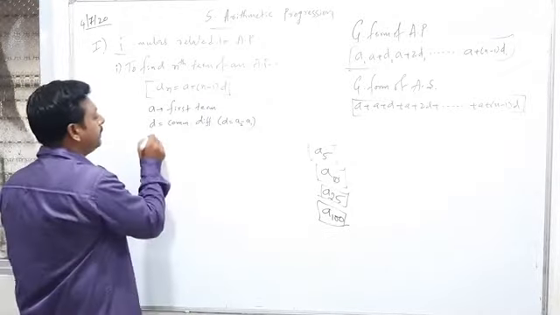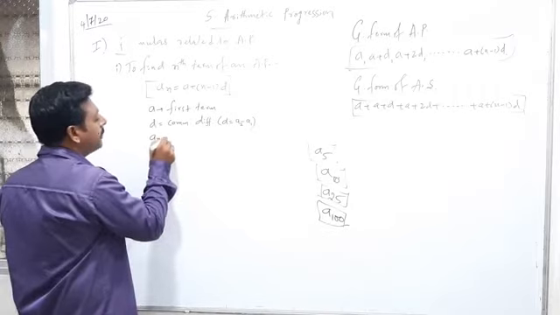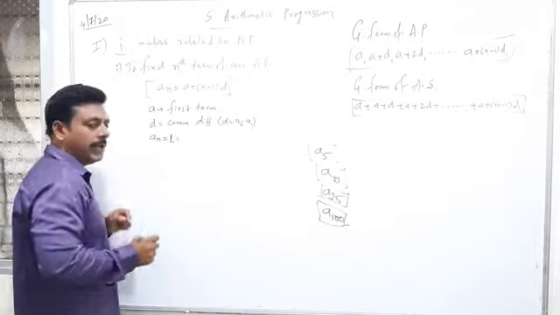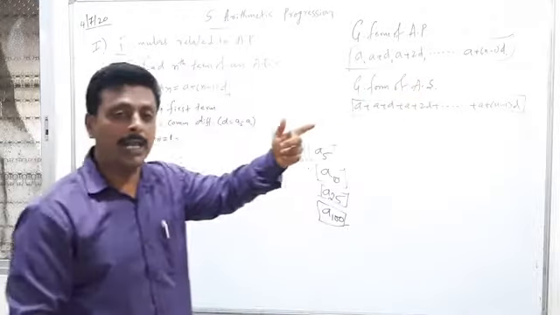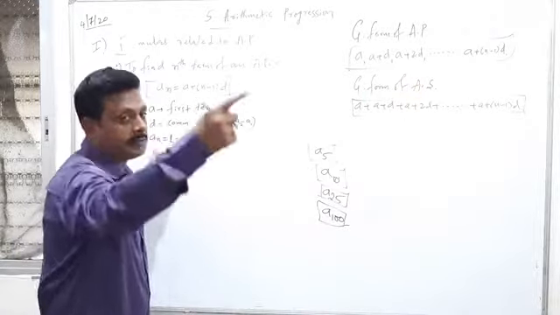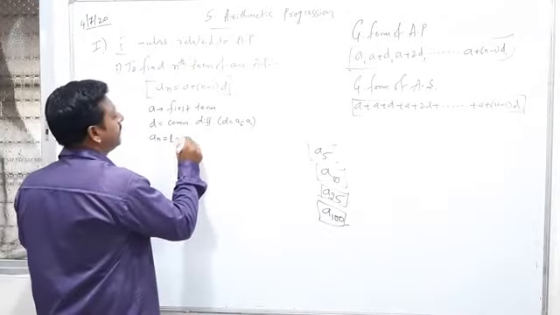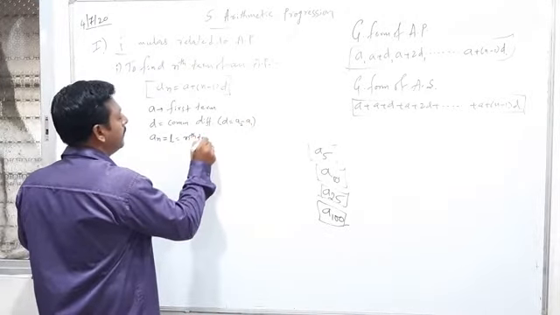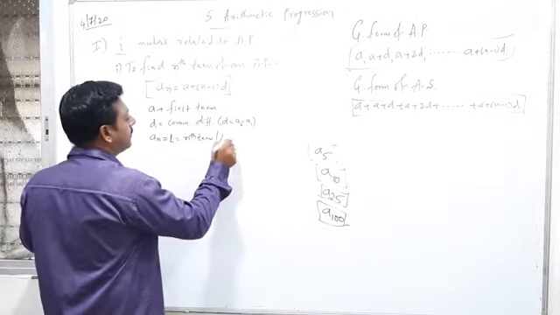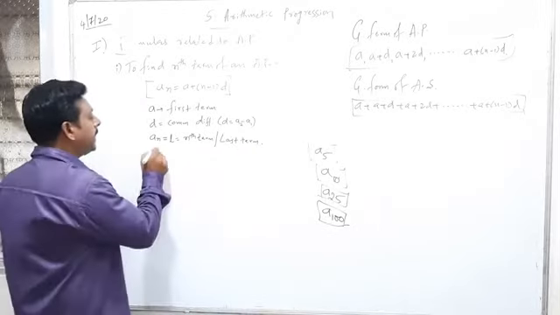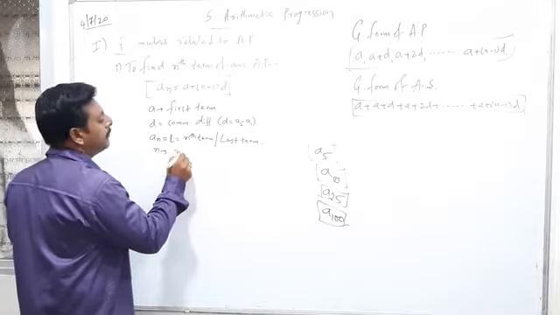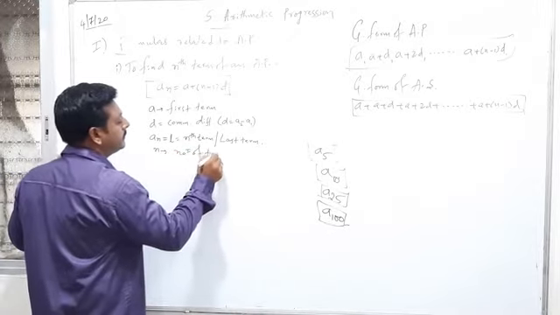Then what do you mean by an? It is also denoted by l. An means nth term. It is also called as l. Why? Because it is the last term. Therefore, it can be read as nth term or last term. Then what do you mean by n, sir? n is number of terms.